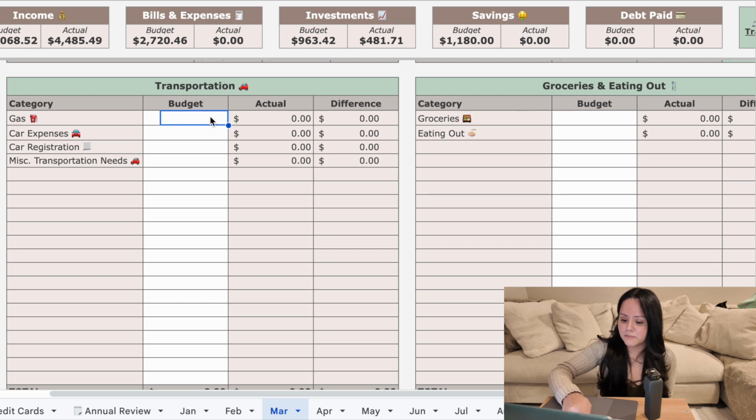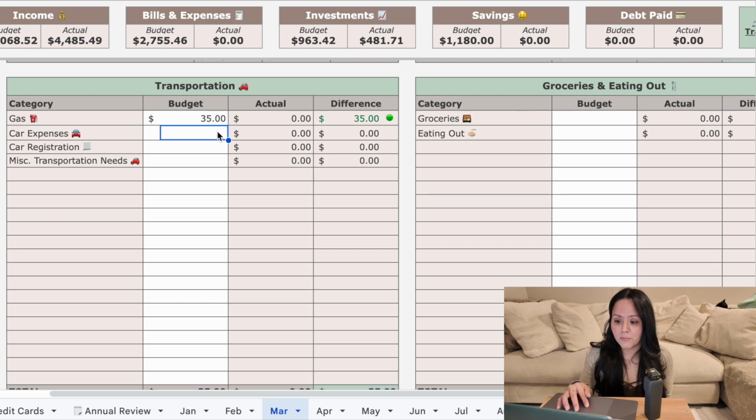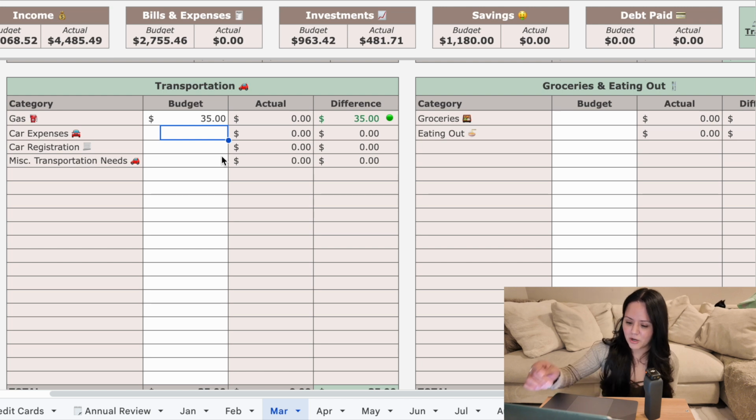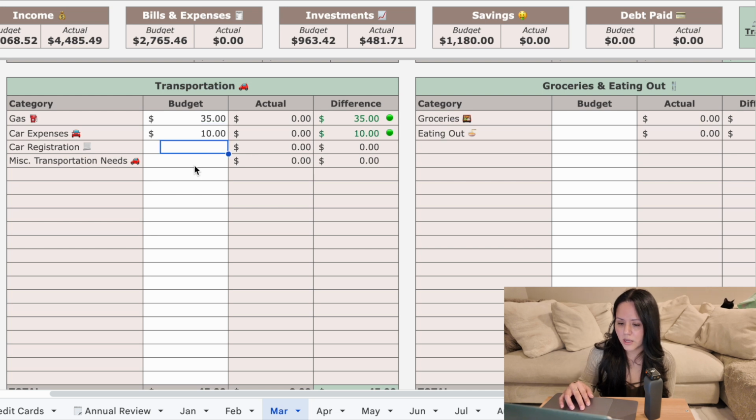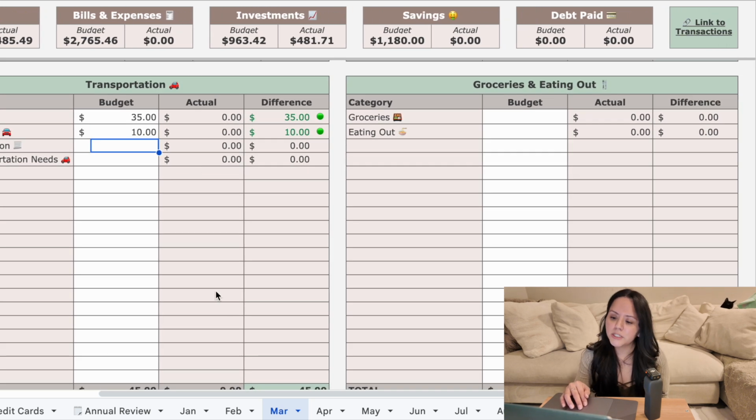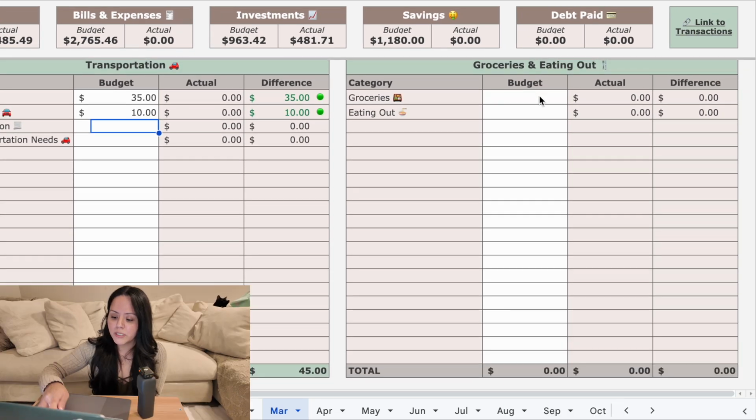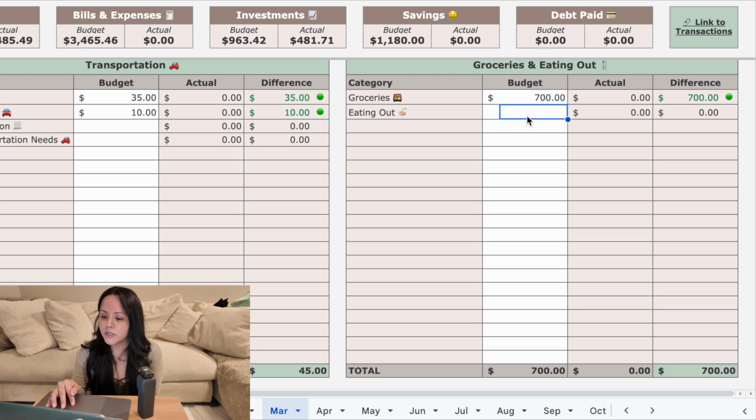Transportation, gas, $35. We actually should fill up. I saw when we were going to the gym today, we're at 35 miles left, so we should really fill up tomorrow. Car expenses, let's really try to give my car a nice car wash, so I'll put $10, and then that's done. Transportation is done. Groceries, I will do $700.